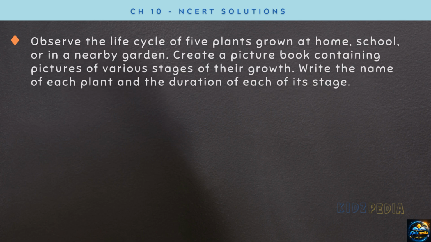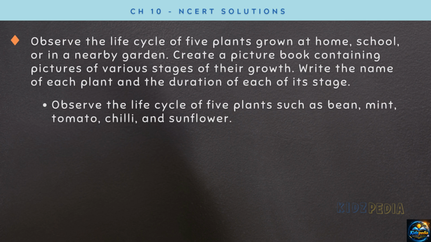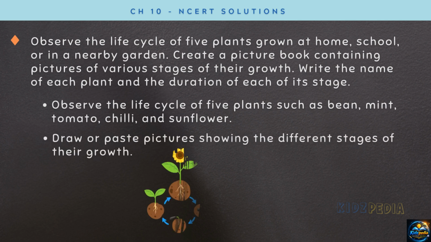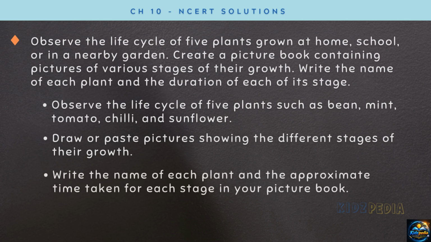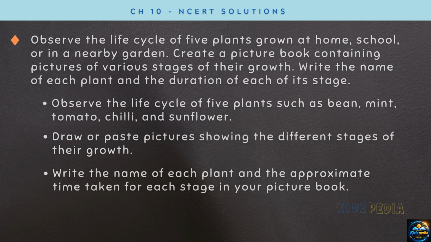Observe the life cycle of 5 plants grown at home, school or in a nearby garden. Create a picture book containing pictures of various stages of their growth. Write the name of each plant and the duration of each of its stages. So you can observe the life cycle of 5 plants such as bean, mint, tomato, chili and sunflower. Draw or paste pictures showing the different stages of their growth. Write the name of each plant and the approximate time taken for each stage in your picture book.